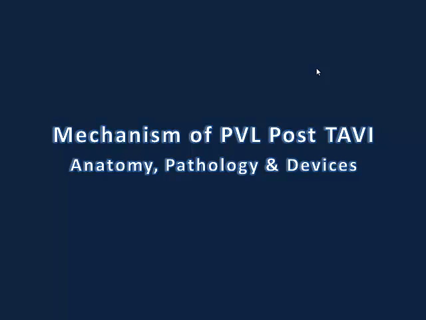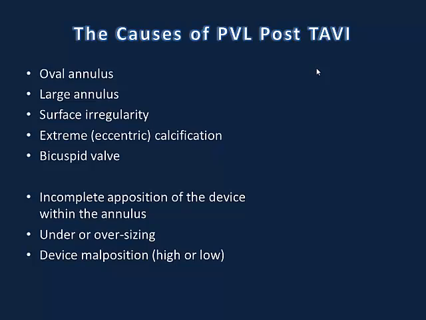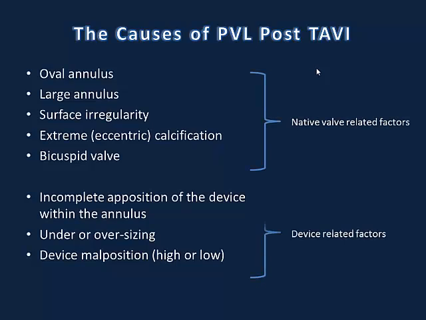Now let's talk about the mechanism of paravalvular leak post-TAVI, the anatomy, the pathology, and the impact of the devices. We can distinguish between factors that are related to the native valve and factors that are related to the device. In terms of valve, we know that the aortic annulus is oval-shaped.